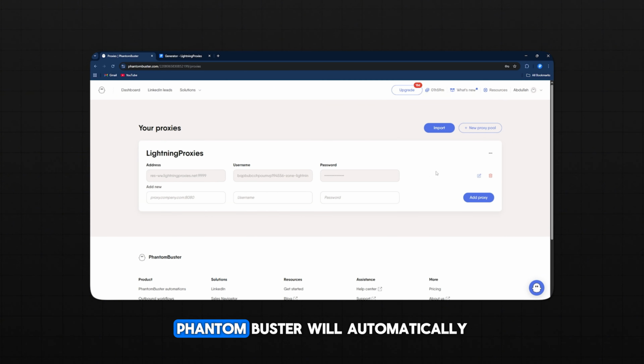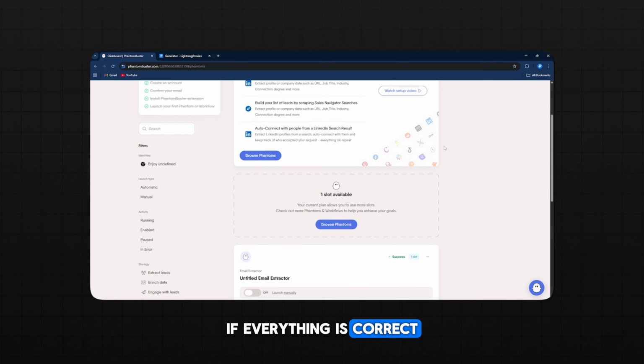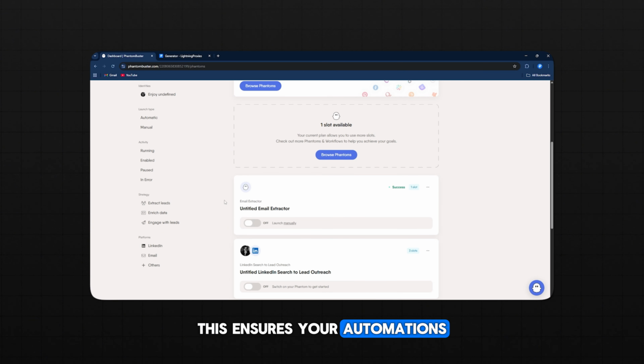Once saved, PhantomBuster will automatically test the connection. If everything is correct, your proxy will be confirmed and ready to use. This ensures your automations run securely through Lightning Proxies.